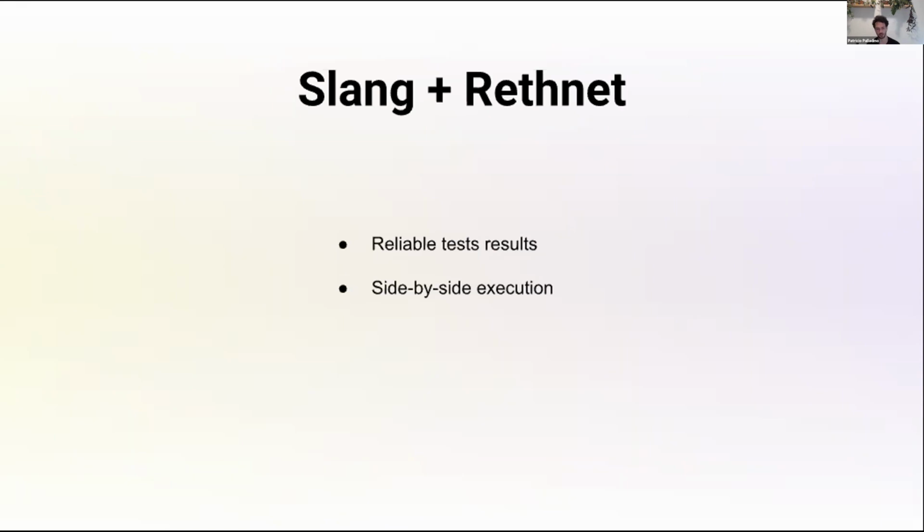There are of course going to be small differences in gas costs and stuff like that, but in general, the modifications to the Ethereum state should be the same. If I execute an ERC20 transfer in a smart contract built with Slang or built with SolC, the end result should be the same. So we are going to take advantage of this and build Rethnet in a way that can execute both versions of a smart contract at the same time.